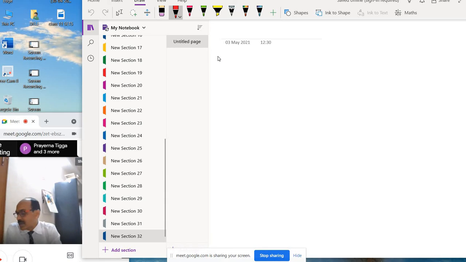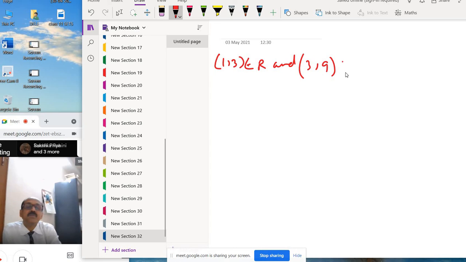So take one element: 1 comma 3 belongs to R, and say 3 comma 9 also belongs to R. 3 comma 9 belongs to R, but 1 comma 9 does not belong to R.